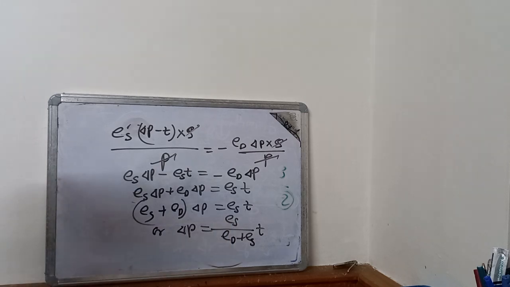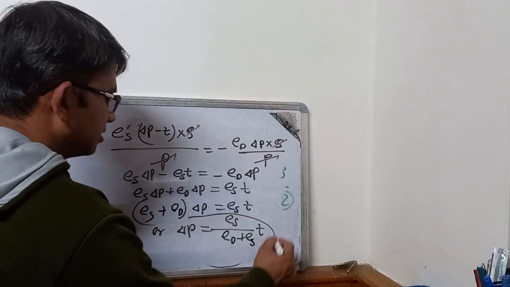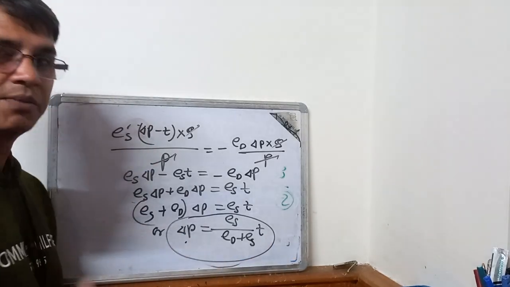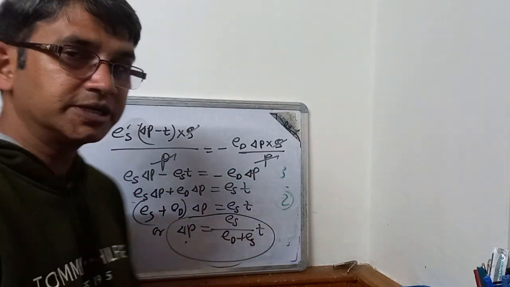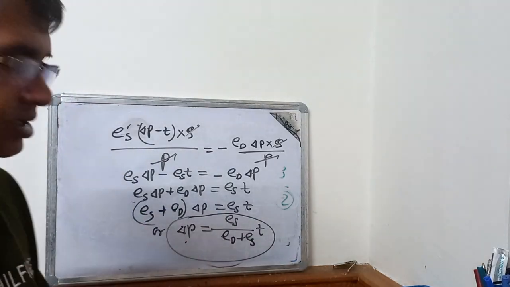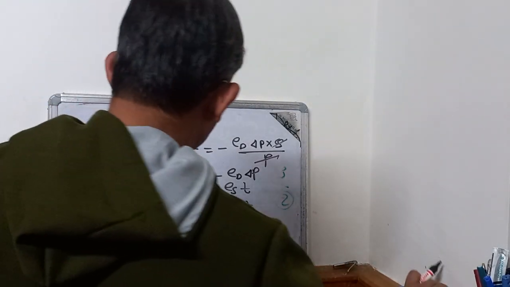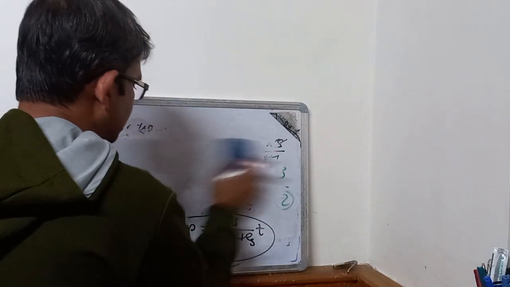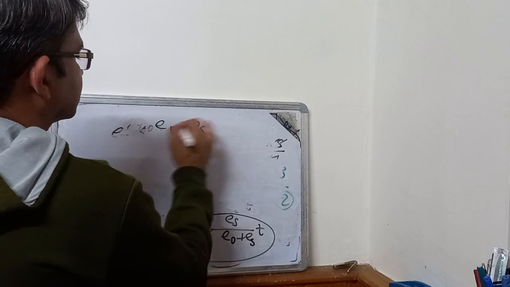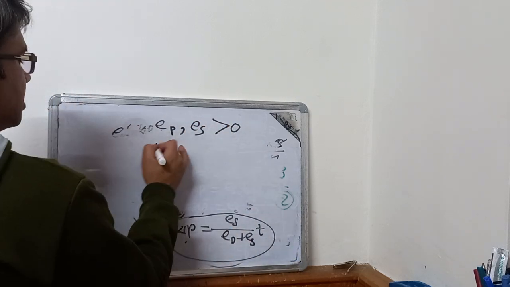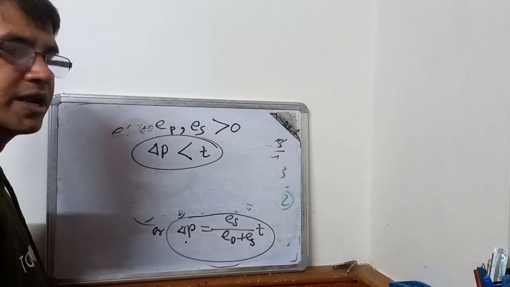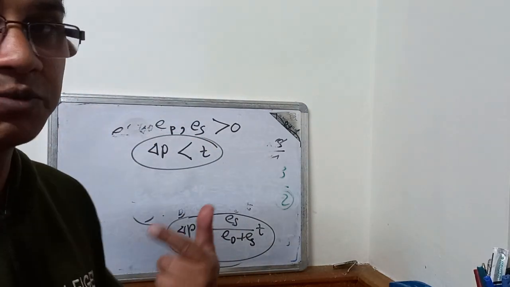So if we consider that this is the formula, T means tax per unit, and delta P means the burden of tax that the producers can transfer to the consumers in the form of increased price. And definitely what we see here is that if price elasticity of demand ED and price elasticity of supply ES are both greater than 0, then delta P will obviously be less than T. So the producer can transfer the burden, but they cannot transfer the entire burden.